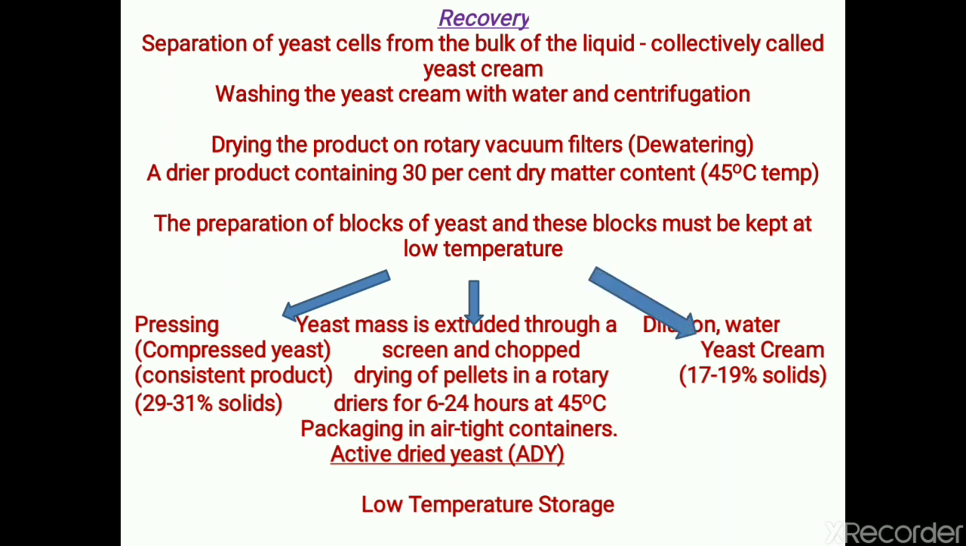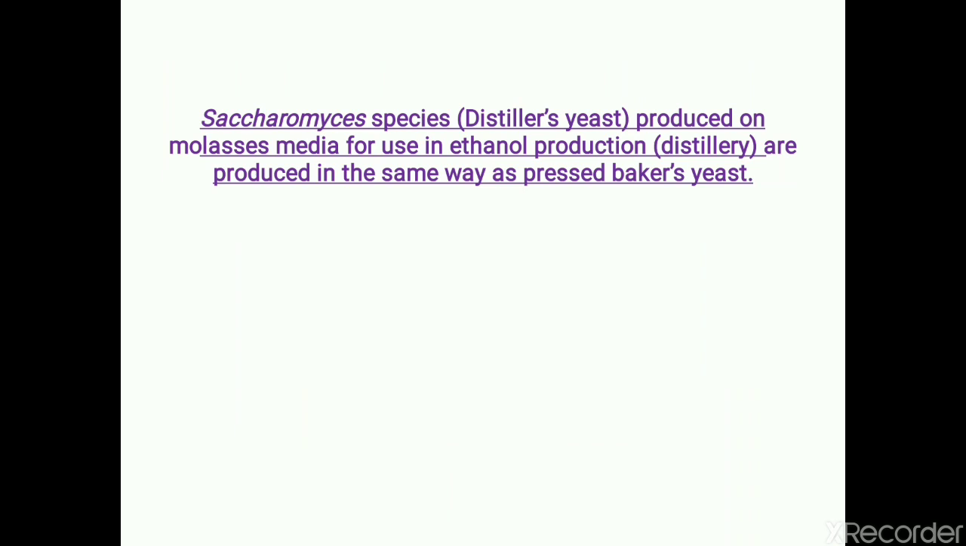Similarly, another yeast formulation can be prepared. This formulation can be diluted with water in order to form yeast cream, so that the final preparation contains 17 to 19% solids. So these are the several formulations of yeast which can be prepared and stored at low temperature until they are used. Remember that Saccharomyces species, that is, distiller's yeast, produced on molasses media for use in ethanol production in distilleries, are produced in the same way as pressed baker's yeast.